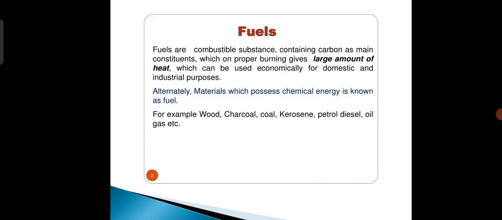Alternately, materials which possess chemical energy are known as fuel. For example, wood, charcoal, coal, kerosene, petrol, diesel, oil, gas, etc.